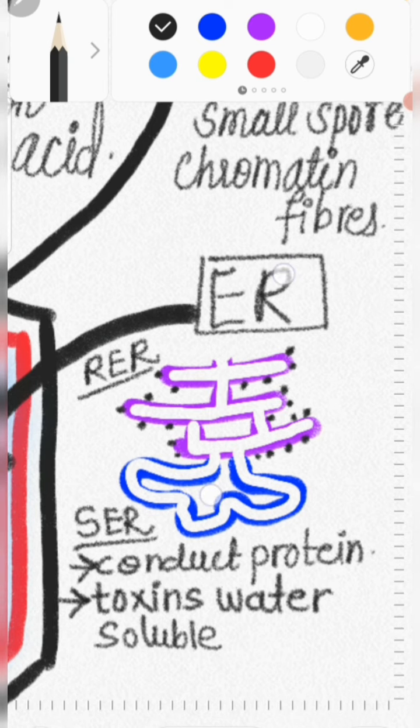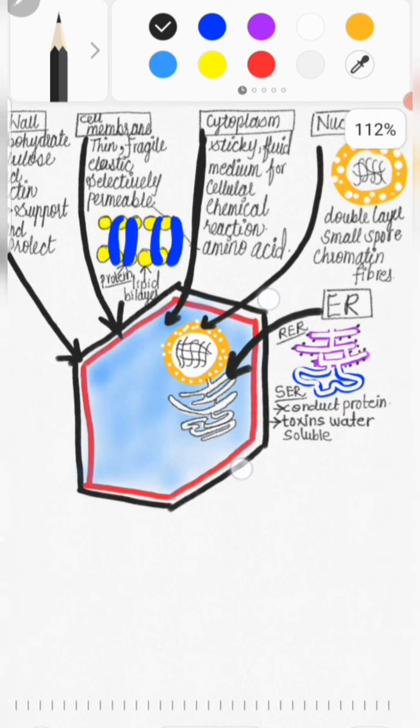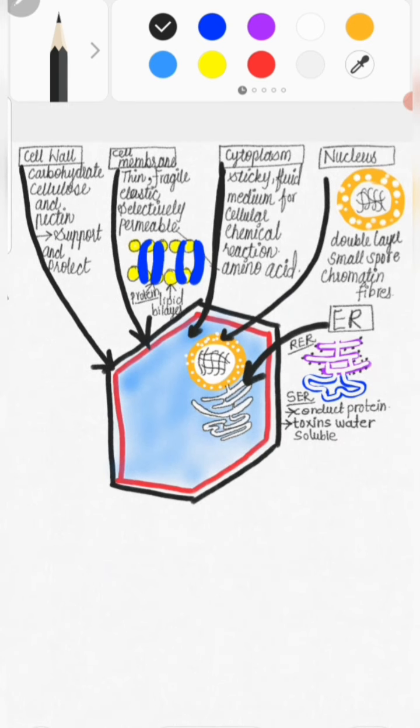Where is this endoplasmic reticulum present? Beside the nucleus. There is a network of tubes, and that network of tubes is known as the endoplasmic reticulum.